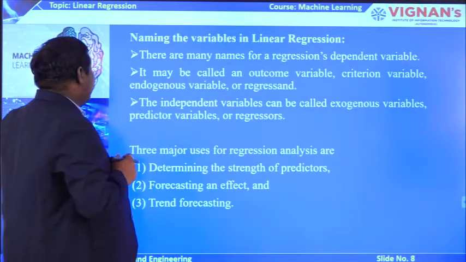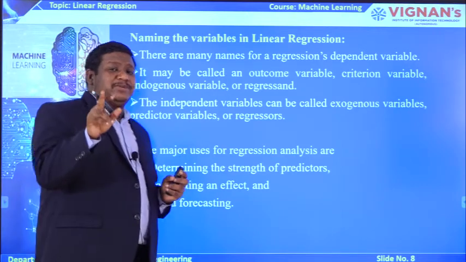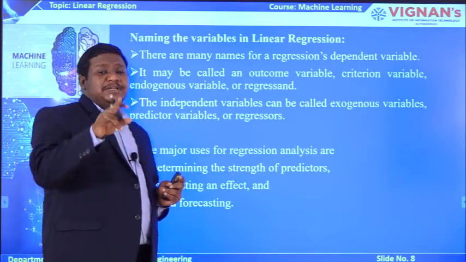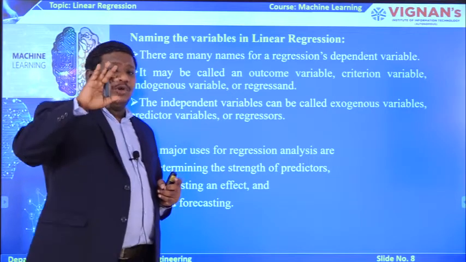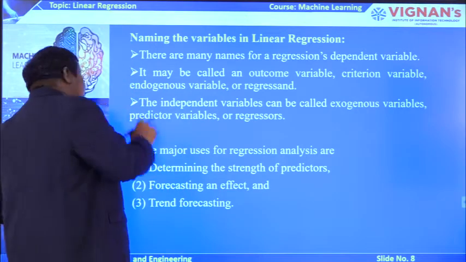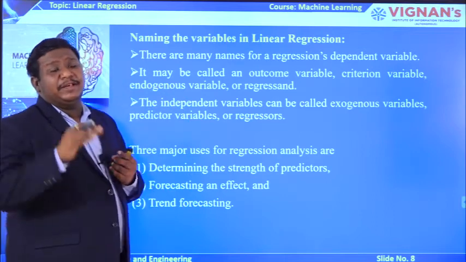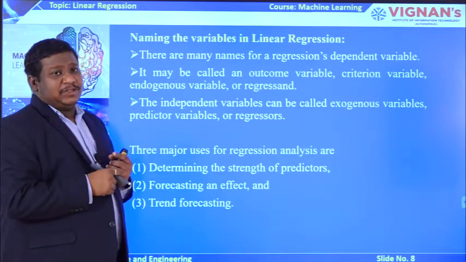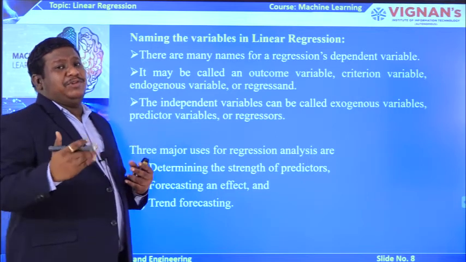See, naming the regression models. I told you just now, sometimes I am calling it a dependent variable, sometimes an output variable or target variable. To have better understanding, I have given the names. What is a dependent variable? How many different names is this dependent variable called in linear regression models? Whenever somebody is using it, they may represent a dependent variable with a different name.